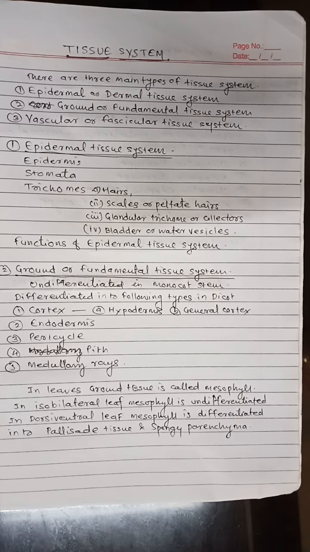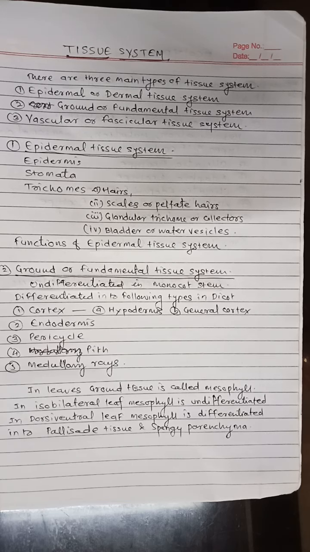Next function is stimulus reception as in mimosa, the sensitive plant. And the last function is the exchange of gases through stomata present on it. These are the functions of epidermal tissue system.